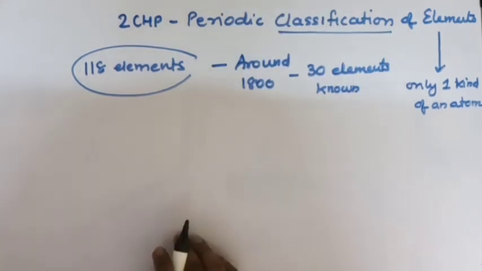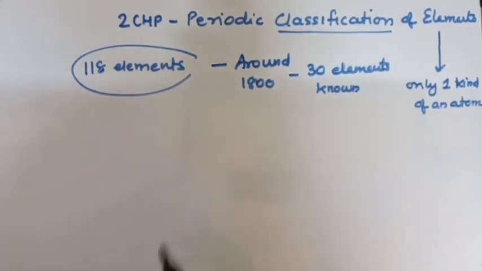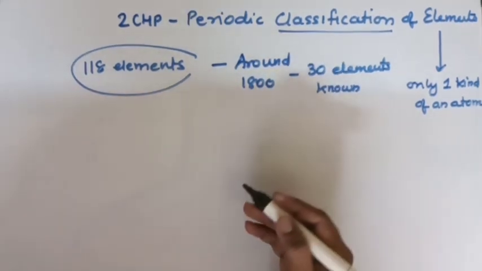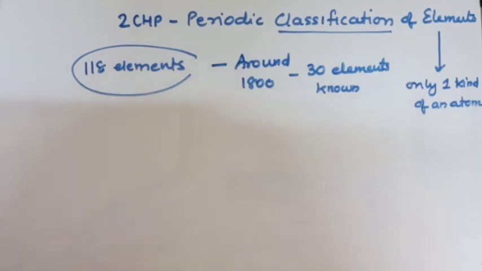So what happened was, the scientists got to know more and more information about the properties of these elements.